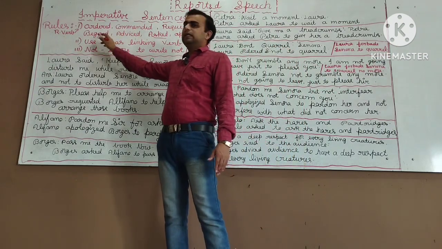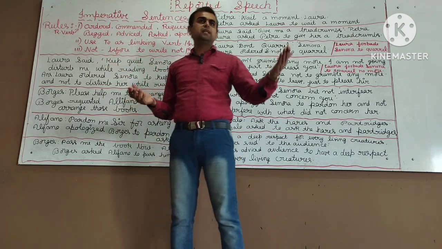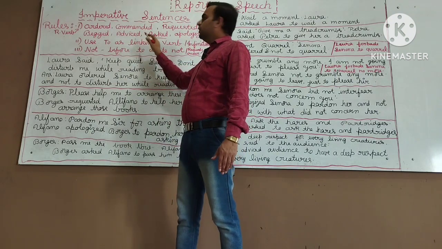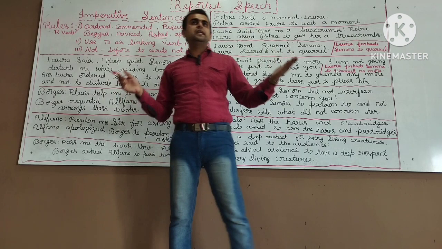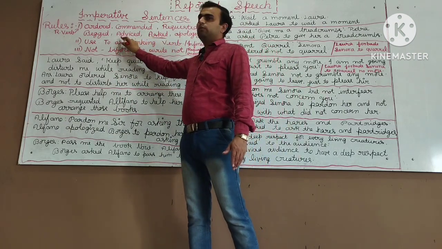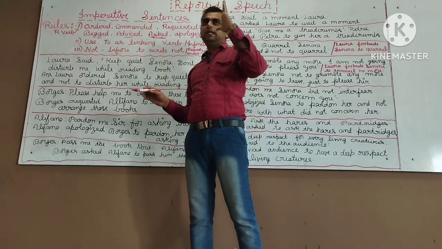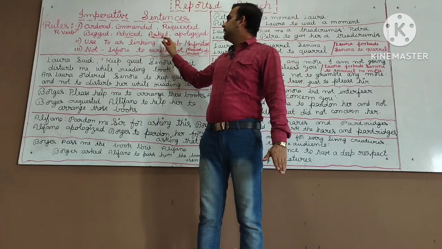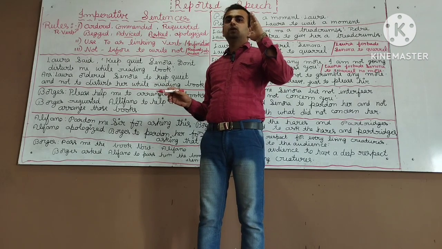If there are apologizing words, like "pardon me" or "forgive me," then we have to use begged or apologized. If it is generally a statement, then we use asked. If there is advice, we use advised. See, for interrogative sentences we use asked, and for imperative sentences we also use asked. Please keep it in your mind, don't get confused.